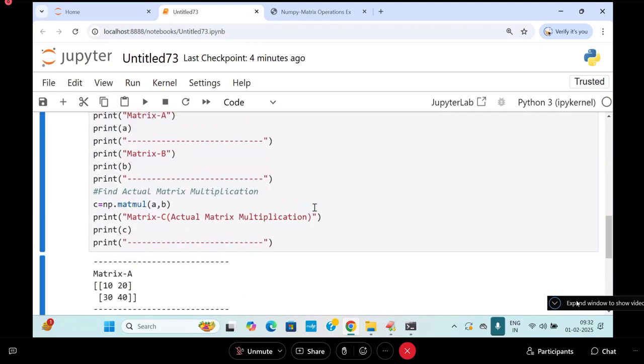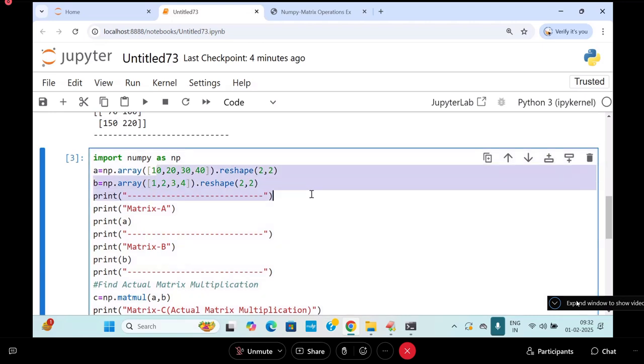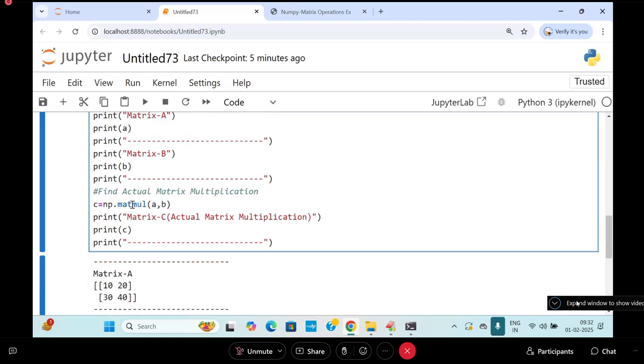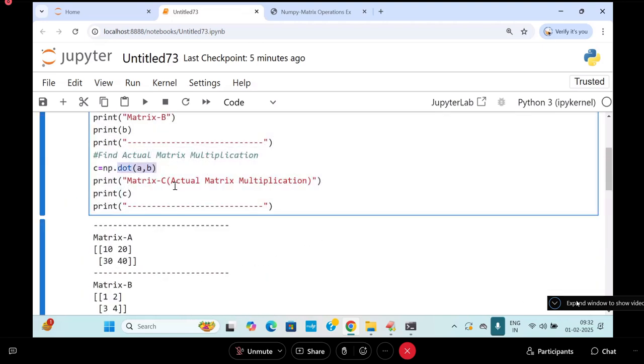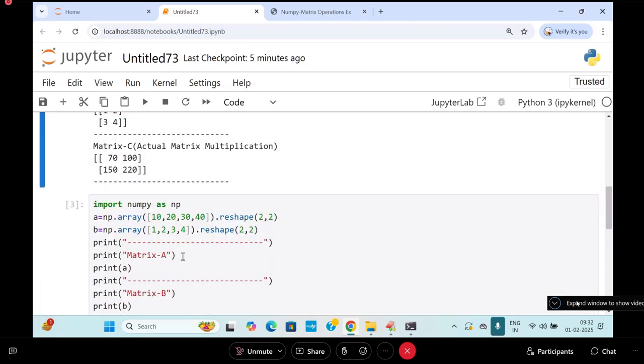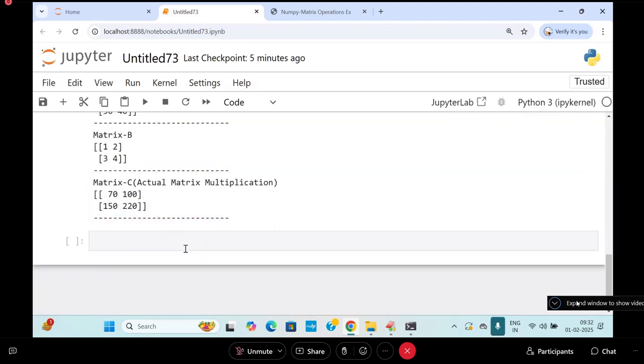Can you believe that this type of question comes in the written test in NumPy? Such simple things. They give ND arrays and ask to find the matrix multiplication, not element wise multiplication. They are giving dot product. Dot product is nothing but either matmul or dot, and you have seen how the dot product and matmul work.